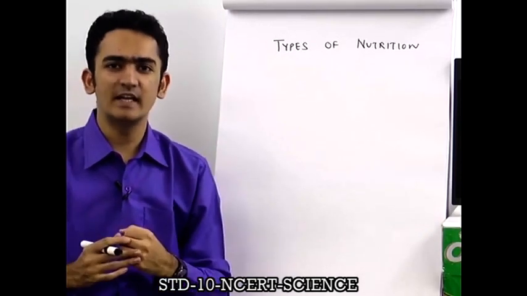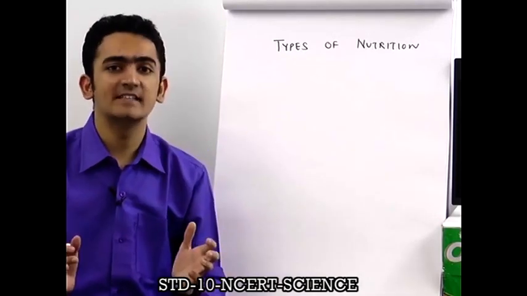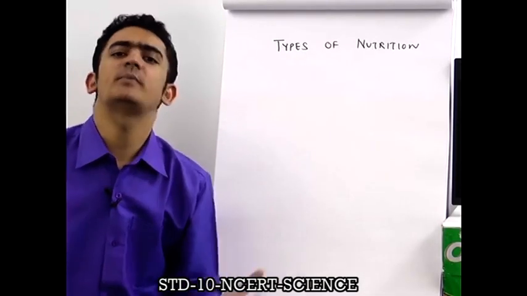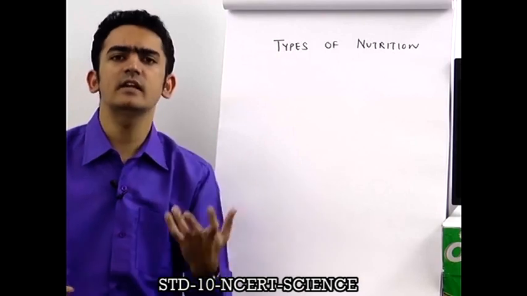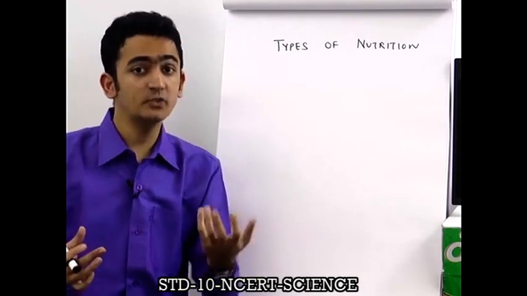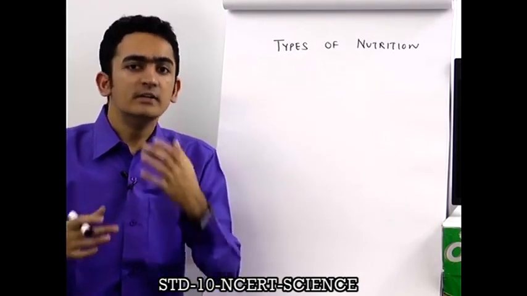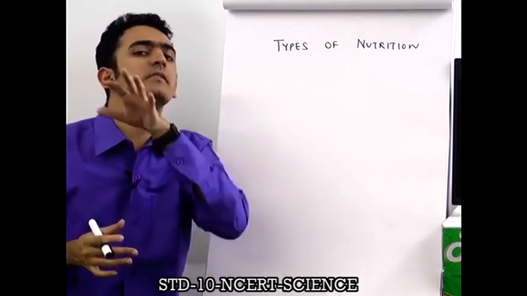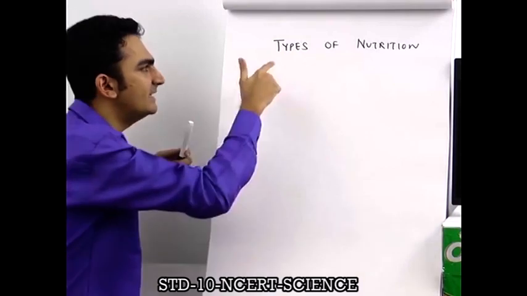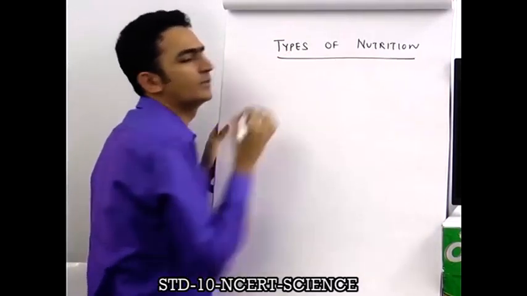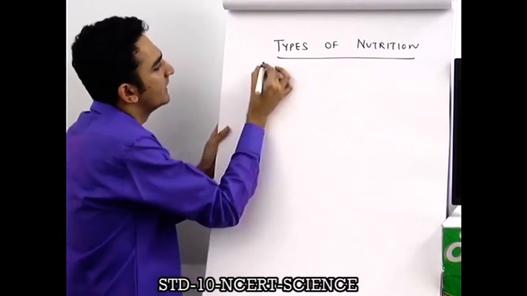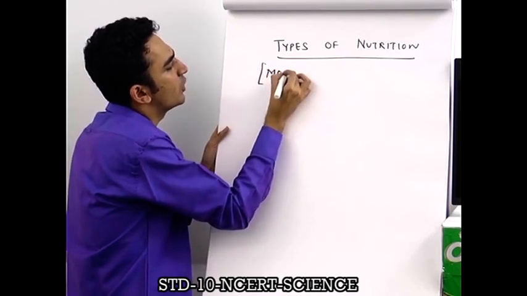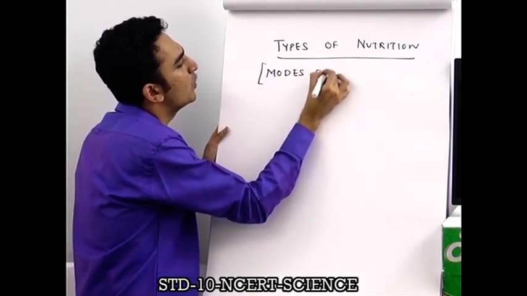So what am I trying to tell you? Different living organisms have got different ways of obtaining food. Just take the example of the great plants. Plants prepare their own food. So we conclude that different living organisms have got different methods of obtaining food, and that brings us to this topic, that is types of nutrition, or in difficult words we call it modes of nutrition.